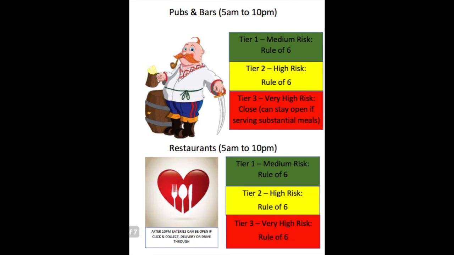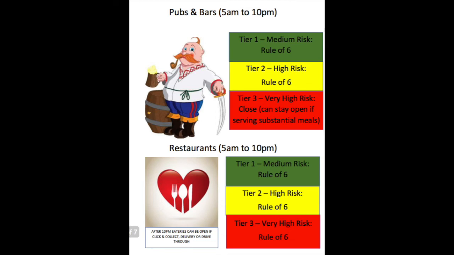But in Tier 3, pubs and bars must shut unless they are selling what is called a substantial meal, which may be similar to a lunchtime meal or an evening meal. In these situations in Tier 3, alcohol cannot be served at the bar and can only be served as part of a meal in a seated environment.